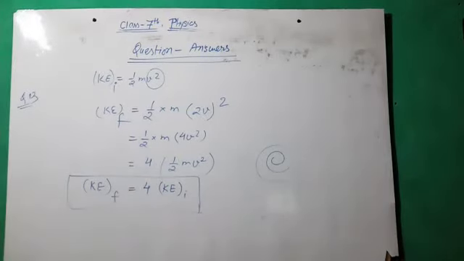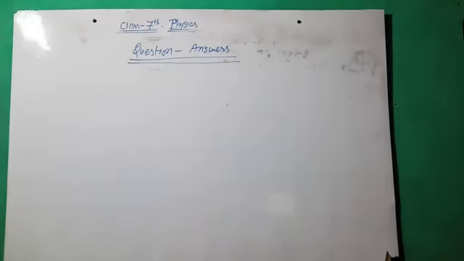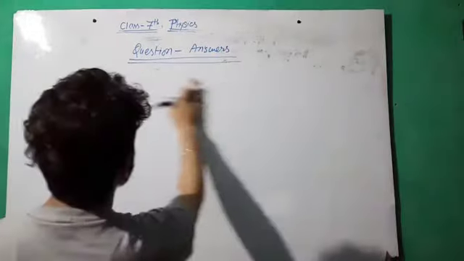Question 15. Can a body possess energy even when it is not in motion? Explain your answer with an example. Yes, why not? You have to write down the answer of this question, with an example.